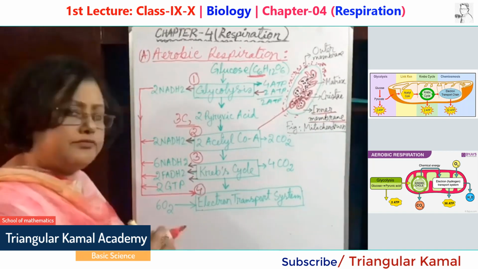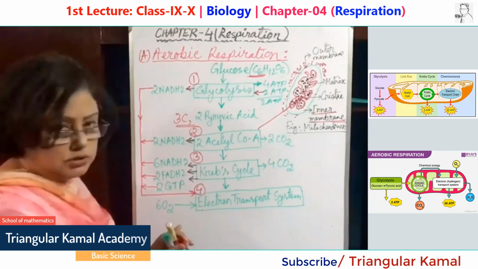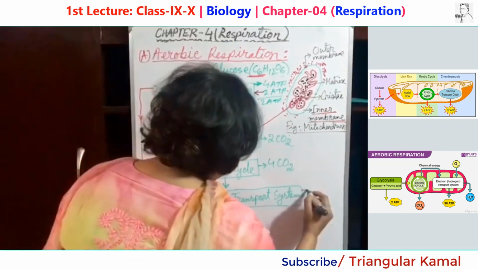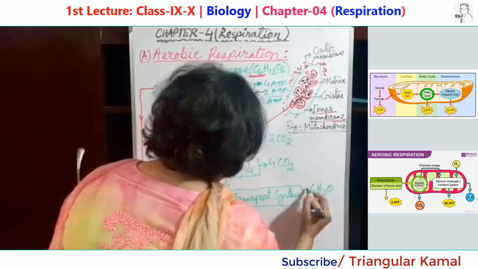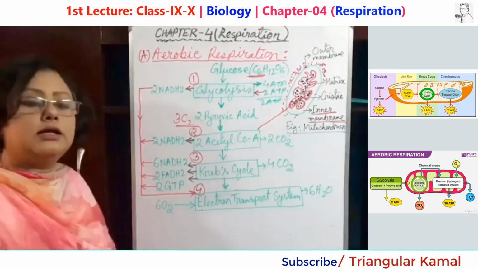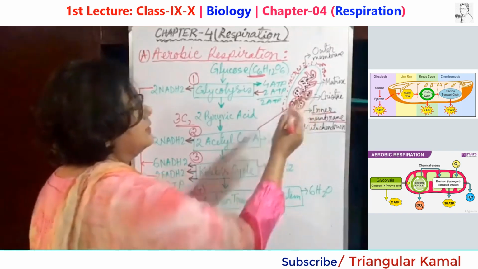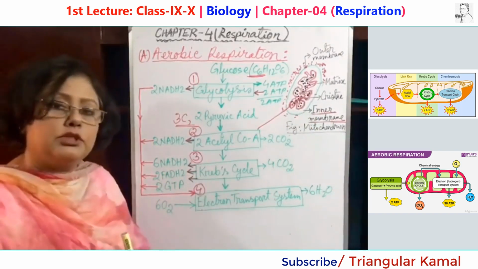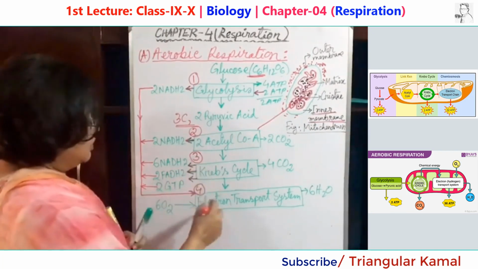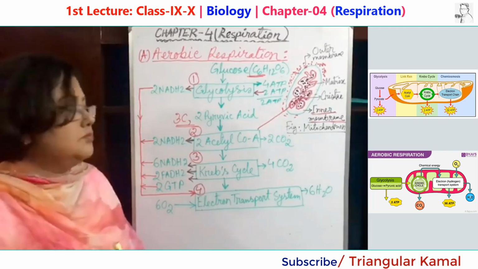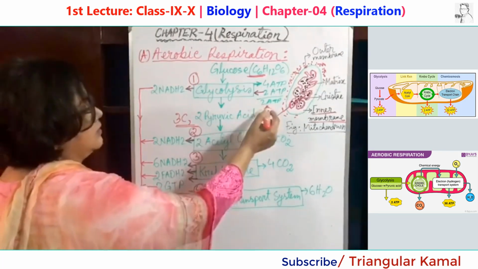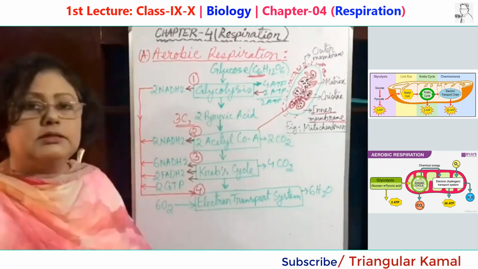They enter the matrix, and a few of the hydrogen ions combine with oxygen and produce 6 molecules of water. And most of the hydrogen ions come to the matrix and let ADP combine with inorganic phosphate and turn into ATPs. So most of the energy is produced in the electron transport channels or systems, and in this system alone 36 ATPs are produced, and adding the 2 produced in glycolysis, together 38 ATPs are produced.